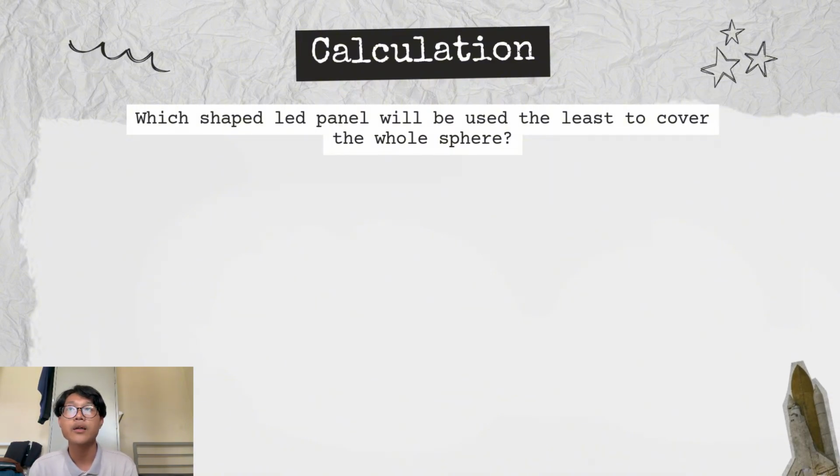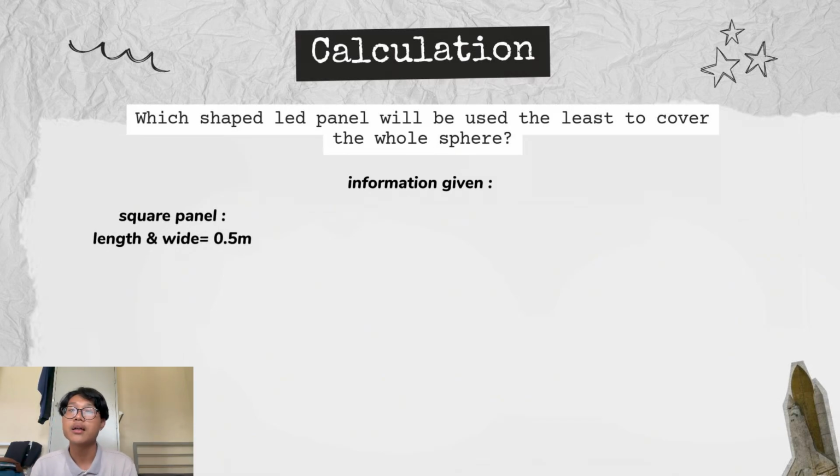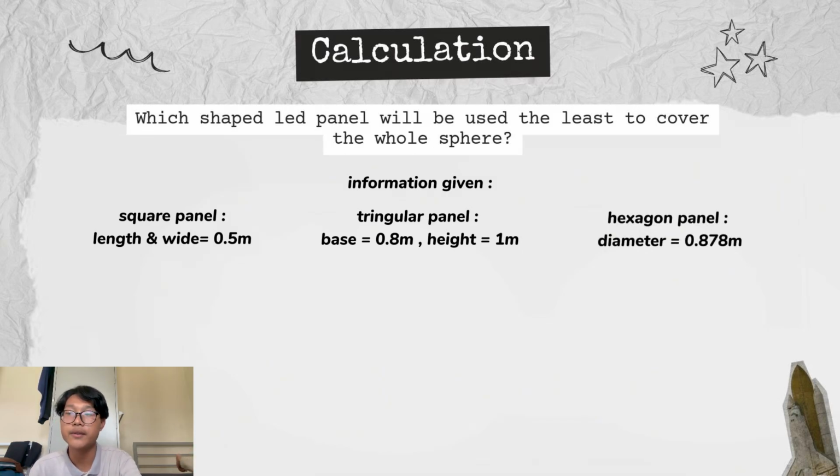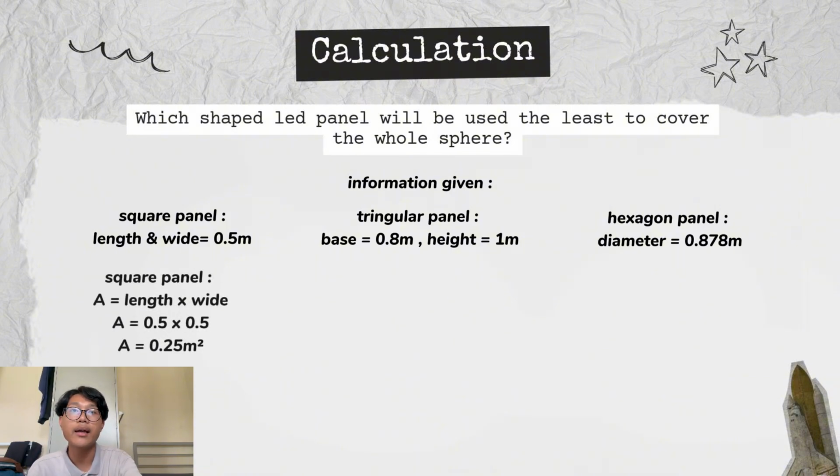So for the second question, which shape LED panel will be used the least to cover the whole sphere? The information given is the length and width for square shape is both 0.5 meter. The triangular shape has a base of 0.8 meter and height of 1.0 meter, and the hexagon shape has a diameter of 0.87. So for the first panel, the square panel, the formula is length times width equals to 0.5 times 0.5, and we get answer 0.25 meter square.